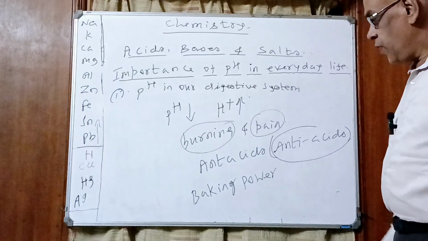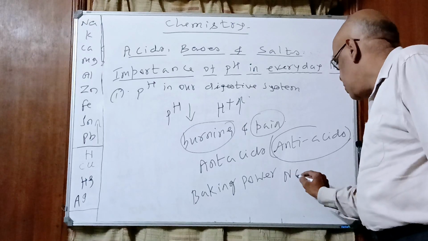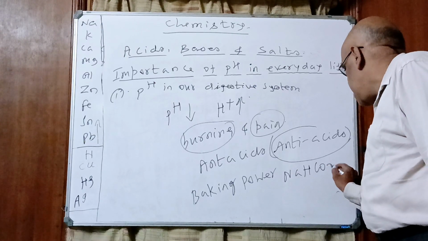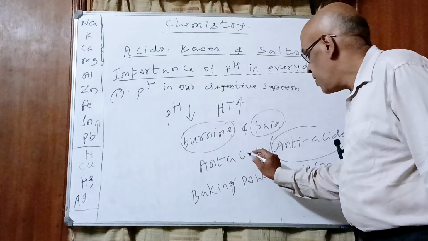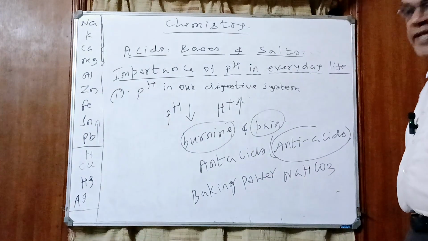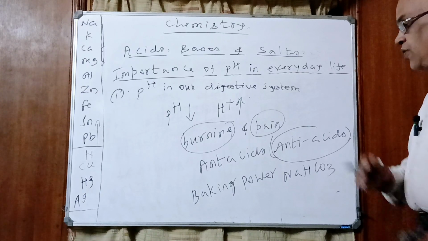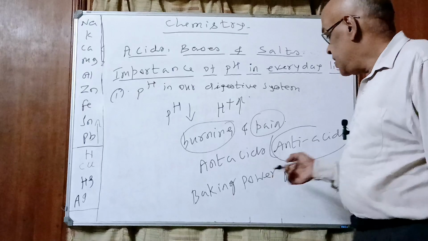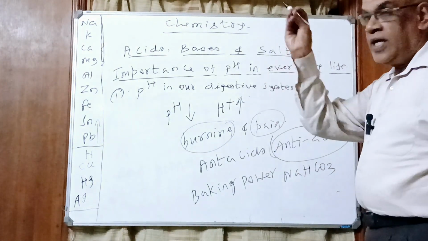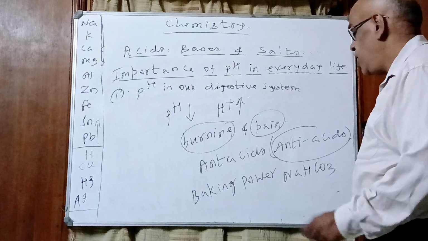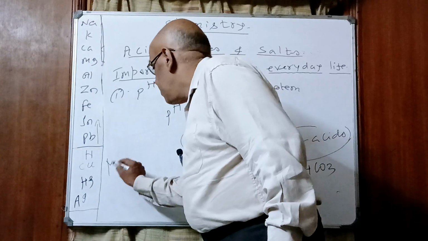What do we do, children? We use baking soda. What is baking soda? Sodium hydrogen carbonate, NaHCO3. We take the use of antacids for acids. Understood, children? When we go to a medical shop, we ask him to give some antacid tablet or antacid. Look at the tablet strip, children, or the liquid which you buy. It's written as milk of magnesia.